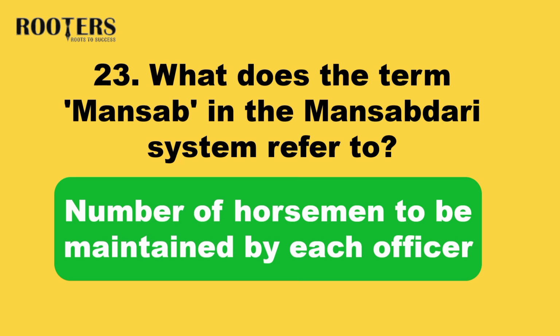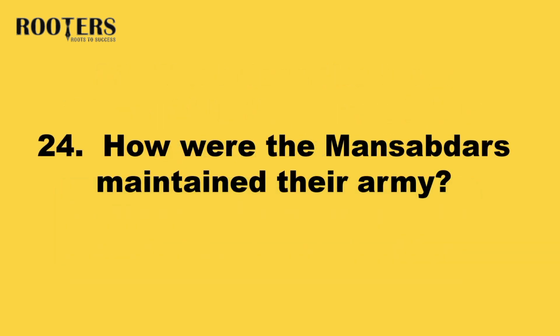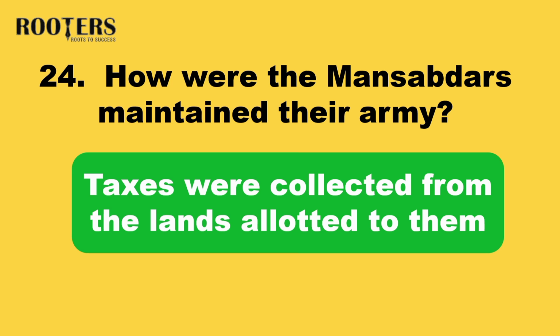Answer: The number of horsemen to be maintained by each officer. 24. How did the Mansabdars maintain their army? Answer: Taxes were collected from the lands allotted to them.